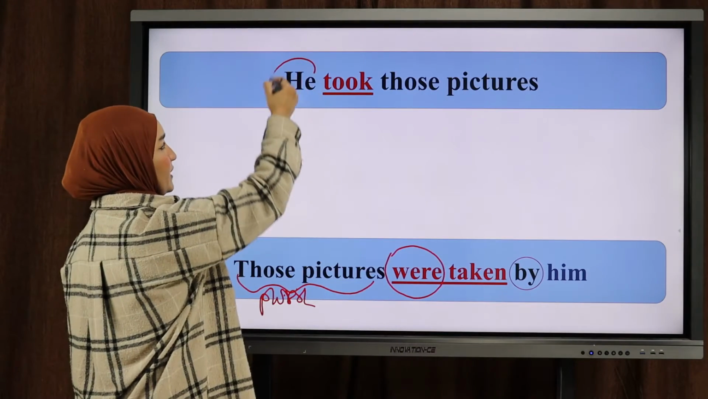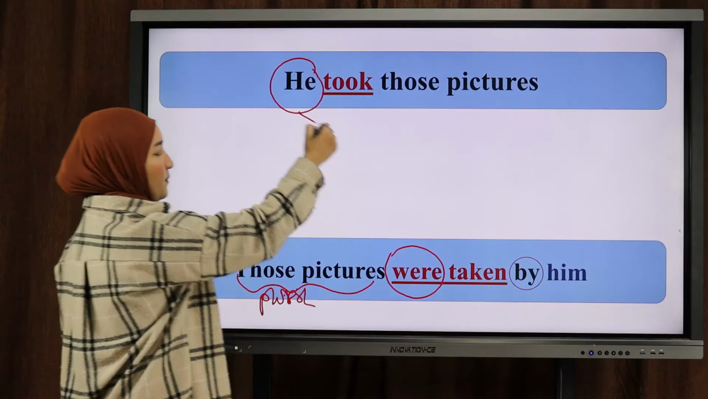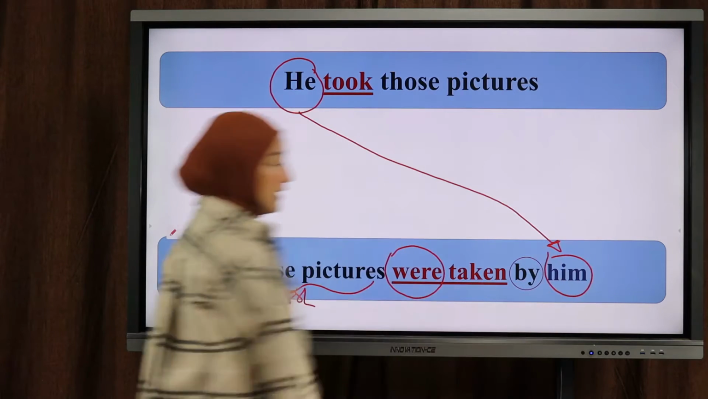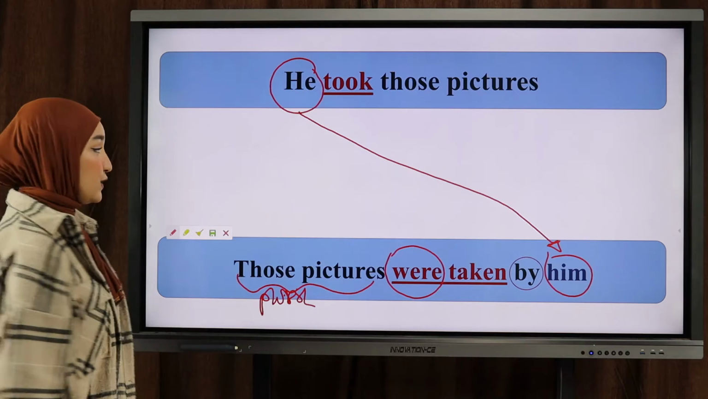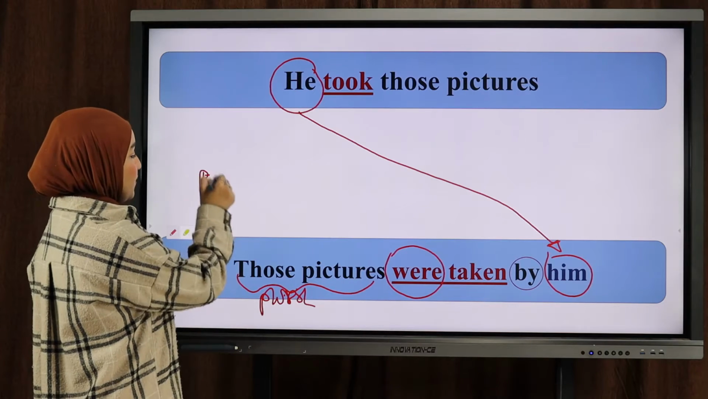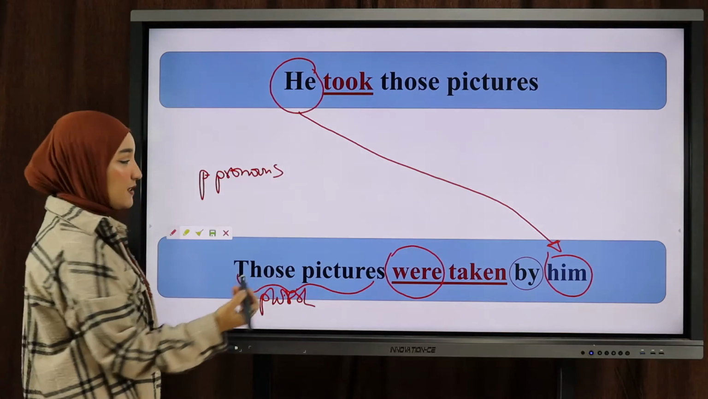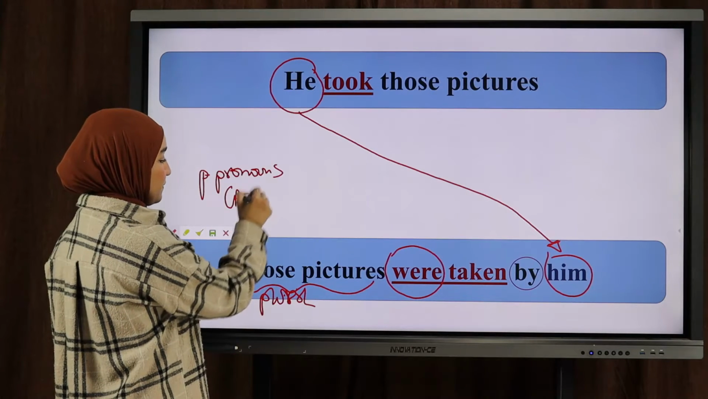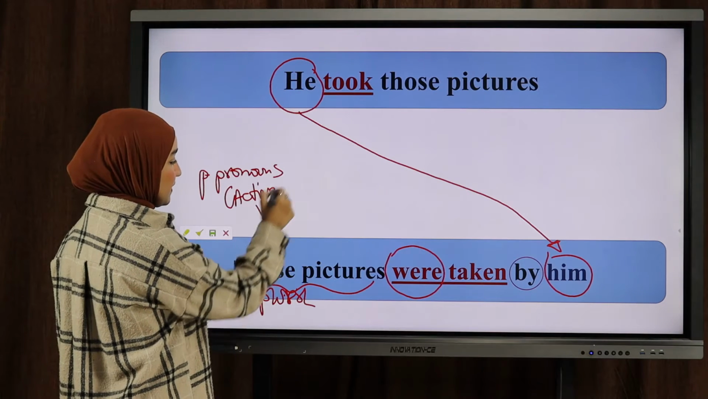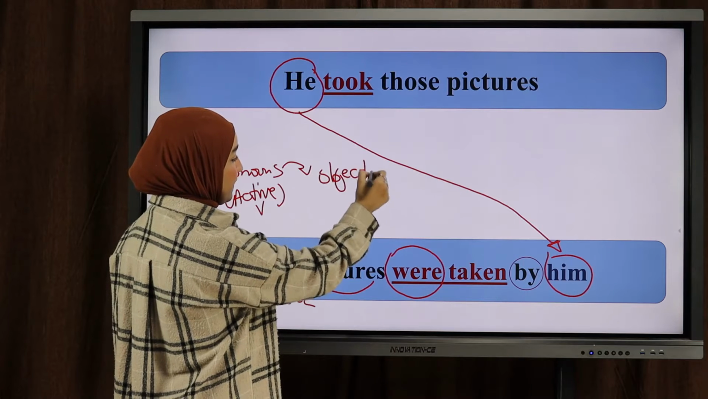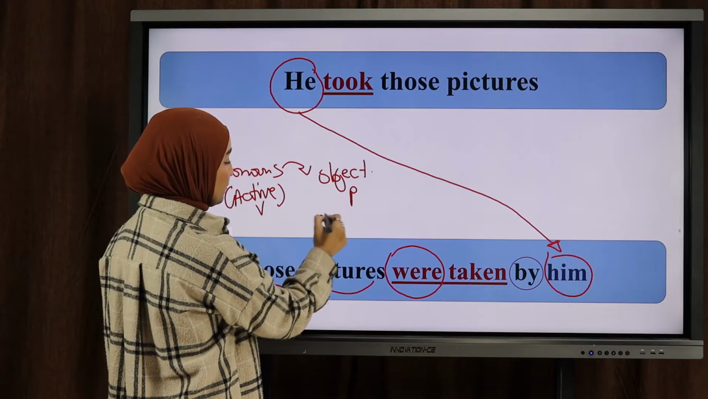But what happened here? Why did he become him in the passive voice? So personal pronouns or subject pronouns in the active voice change to object pronouns in the passive voice.